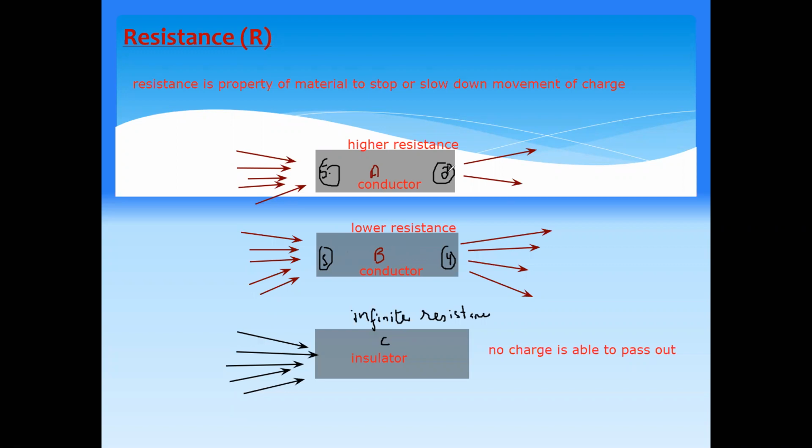This material stops 3 charges. Which material has a greater tendency to stop the charges? Material A has a greater tendency to stop the charges. And we call this property resistance, which means the property of a material to stop the flow of the charges.